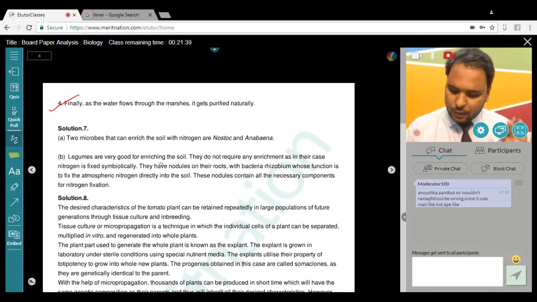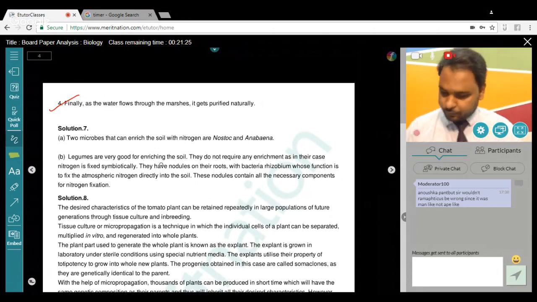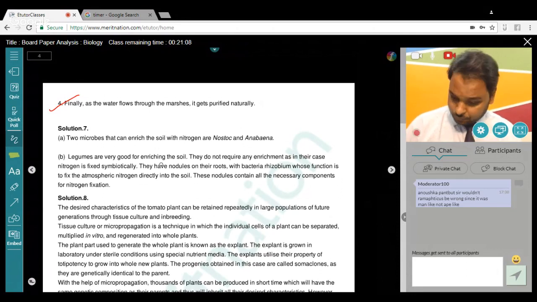Now 7th question. Your advisor sought to improve the nitrogen content of the soil to be used for cultivation of a non-leguminous terrestrial crop. Anushka, you're saying, sir, wouldn't Ramapithecus be wrong since it was man-like, not ape-like? So the statement of NCERT is primate. It says primate, and primate can be ape-like, human-like. Because we have a single descendants, that's why it's absolutely correct. Fine, Anushka. Now let's move on to the next.